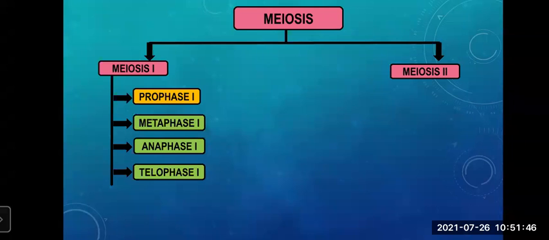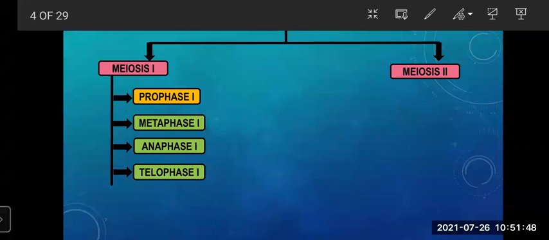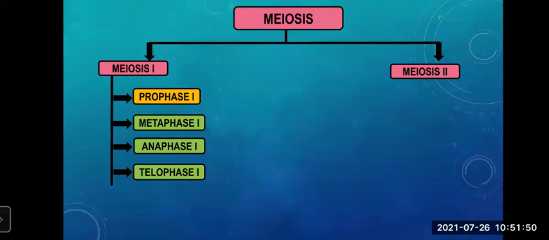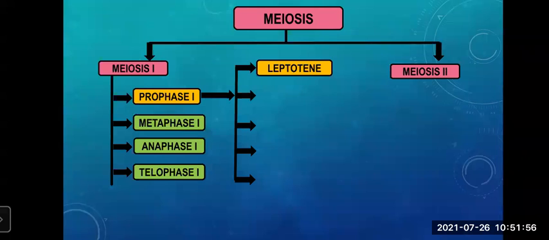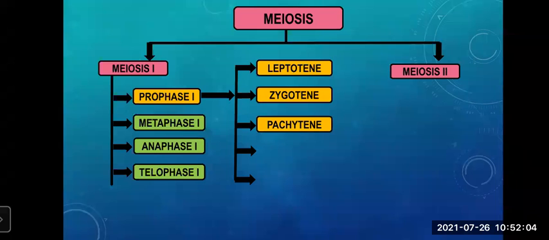Then see, prophase 1. What happens? Prophase 1 is further completed through 5 stages. And see the names: leptotene, zygotene, pachytene, diplotene, and dikinesis.